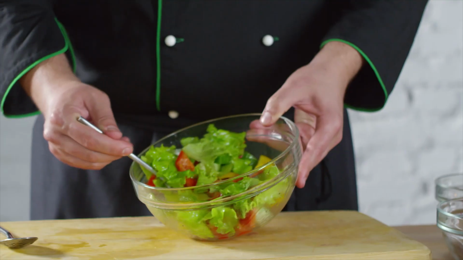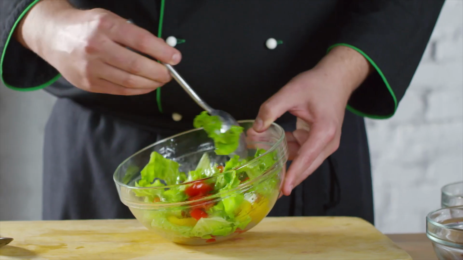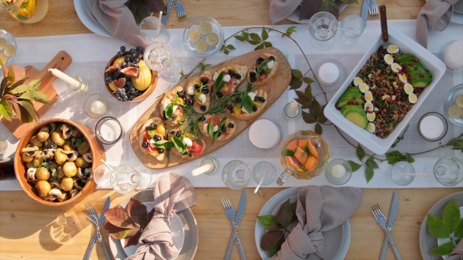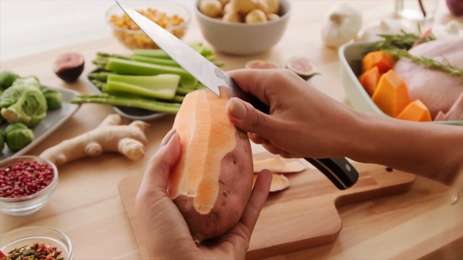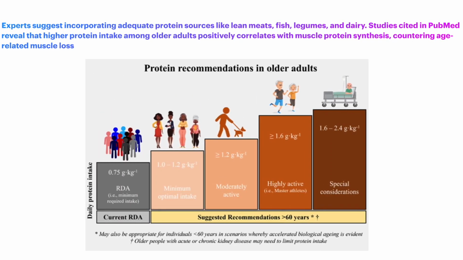Research, as highlighted in a scientific article, stresses the importance of protein-rich foods. Proteins are key in preserving muscle mass, vital as we age. They have a higher thermic effect of food, meaning they slightly boost metabolism due to the energy needed for digestion and absorption. Experts suggest incorporating adequate protein sources like lean meats, fish, legumes, and dairy. Studies cited in PubMed revealed that higher protein intake among older adults positively correlates with muscle protein synthesis, countering age-related muscle loss.